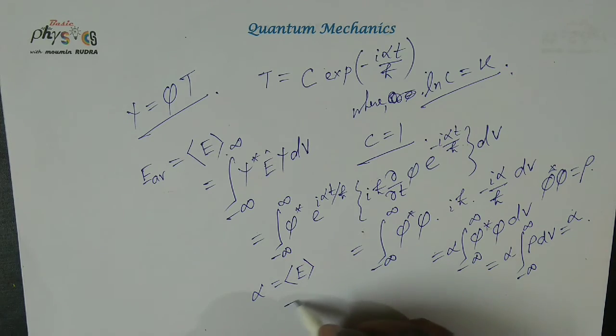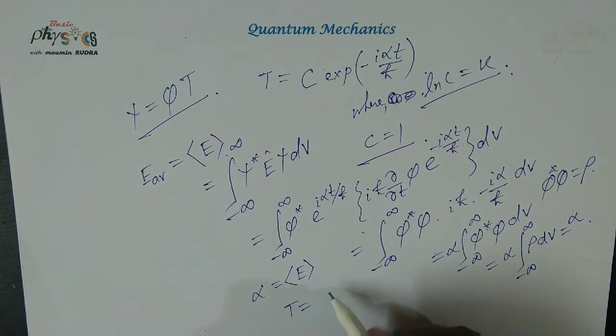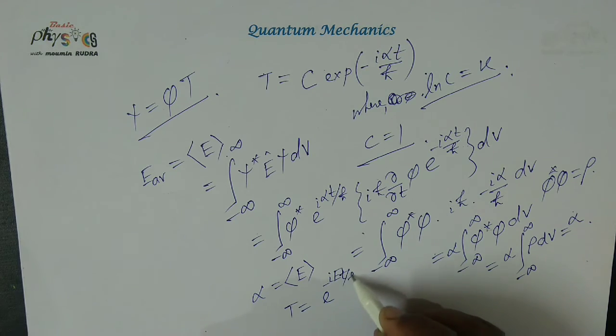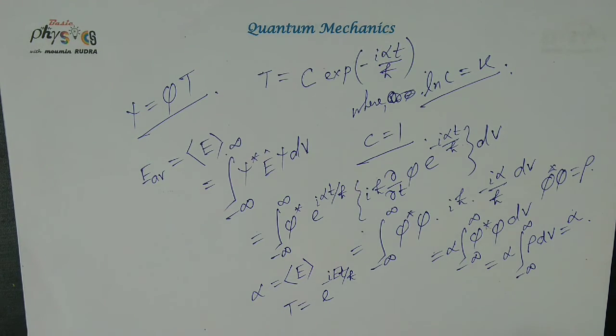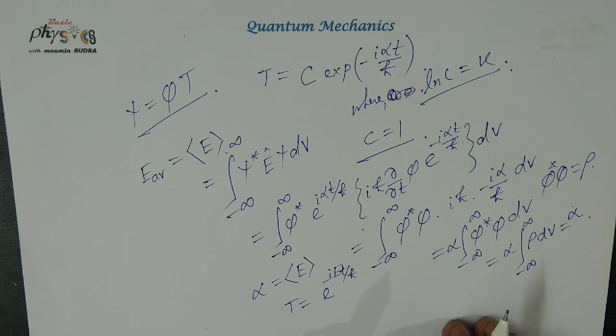Then this T becomes e to the power minus i E t by h bar, using the value of alpha. This equation is the time dependent part of the Schrodinger equation.